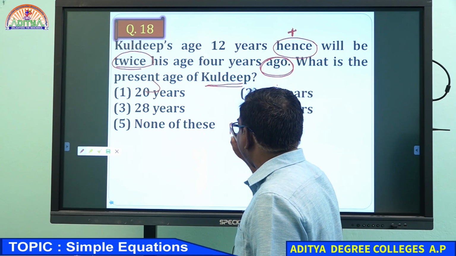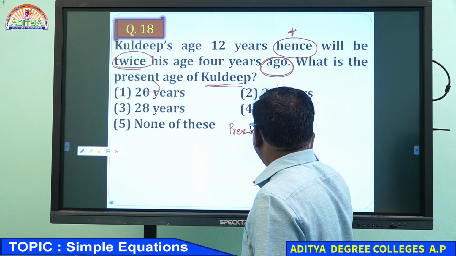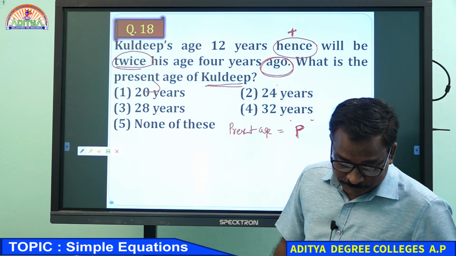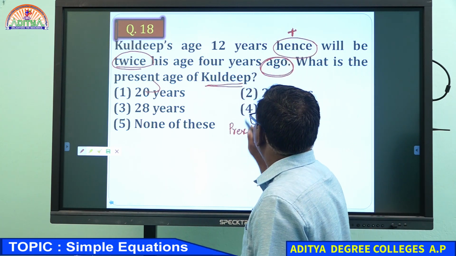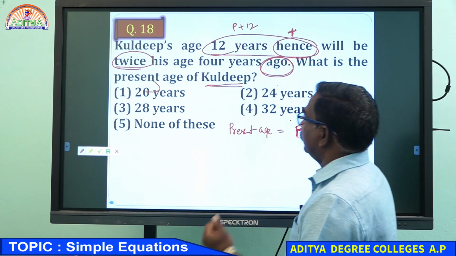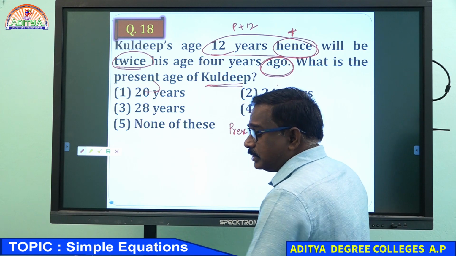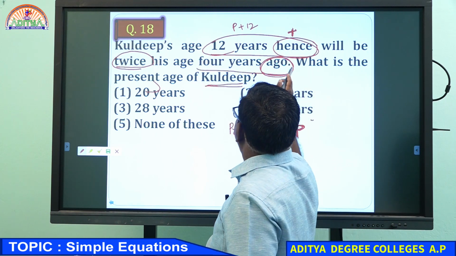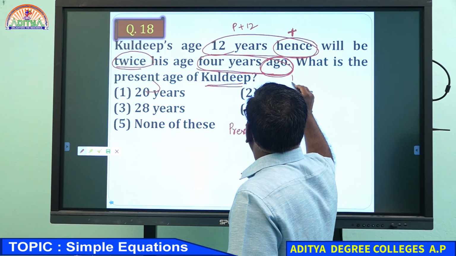Suppose we take the present age as P; we can take any letter. 12 years hence means you need to add, so this will give P plus 12. 4 years ago means P minus 4.